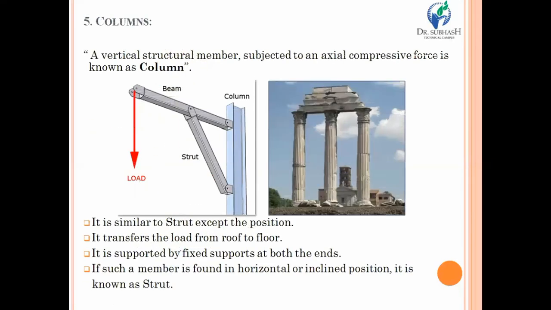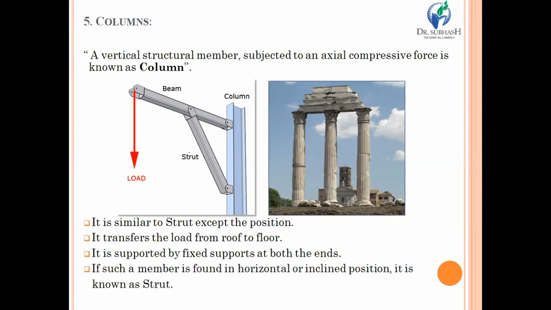Then, dear student, we have discussed and completed a major portion of this chapter, that was beam. Now a similar portion comes to discuss here, that is the column. Basically, a column is a vertical structure and always subjected to an axial compressive force. Suppose you find any structural member which has vertical orientation and is always subjected to compressive force, then it will become a column.